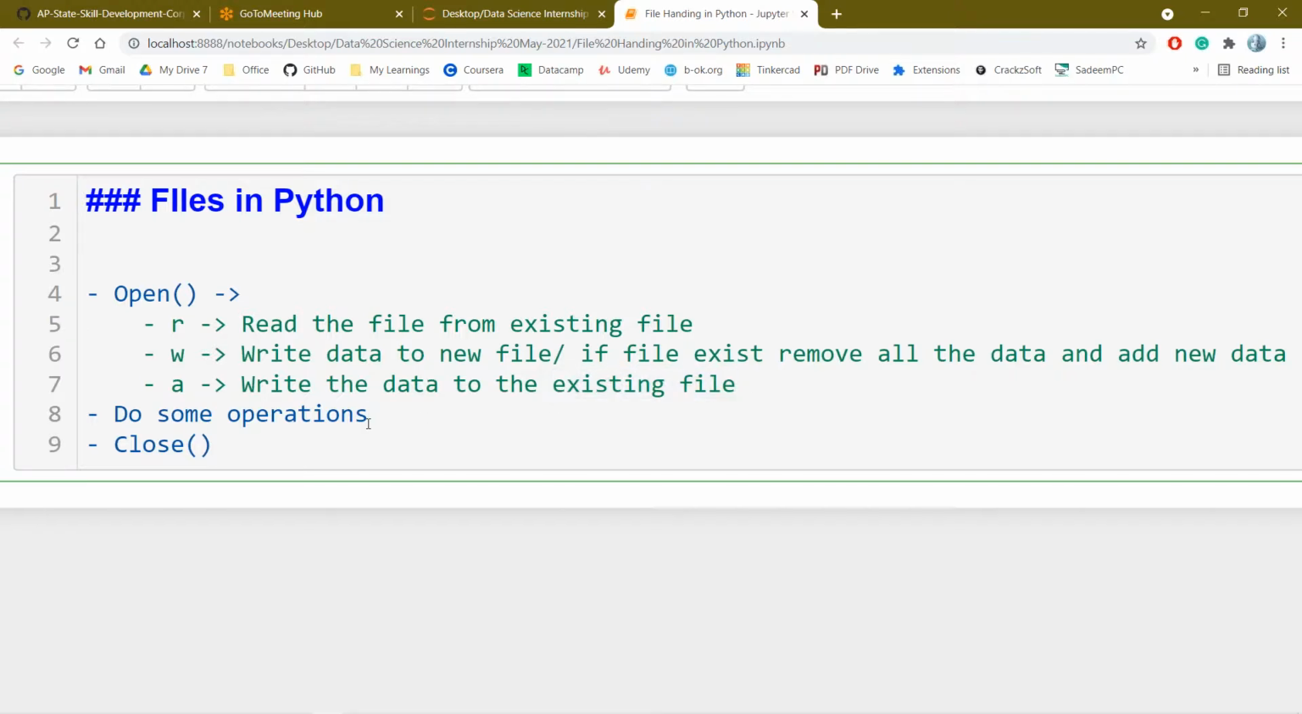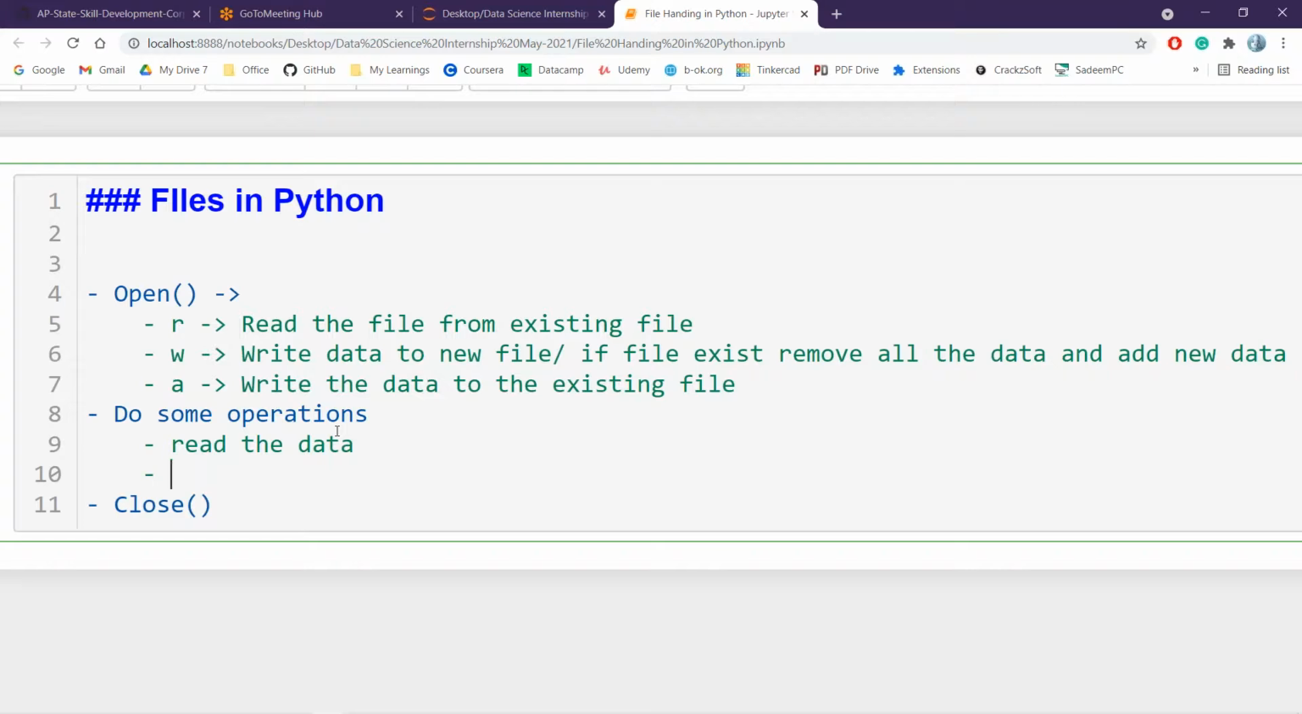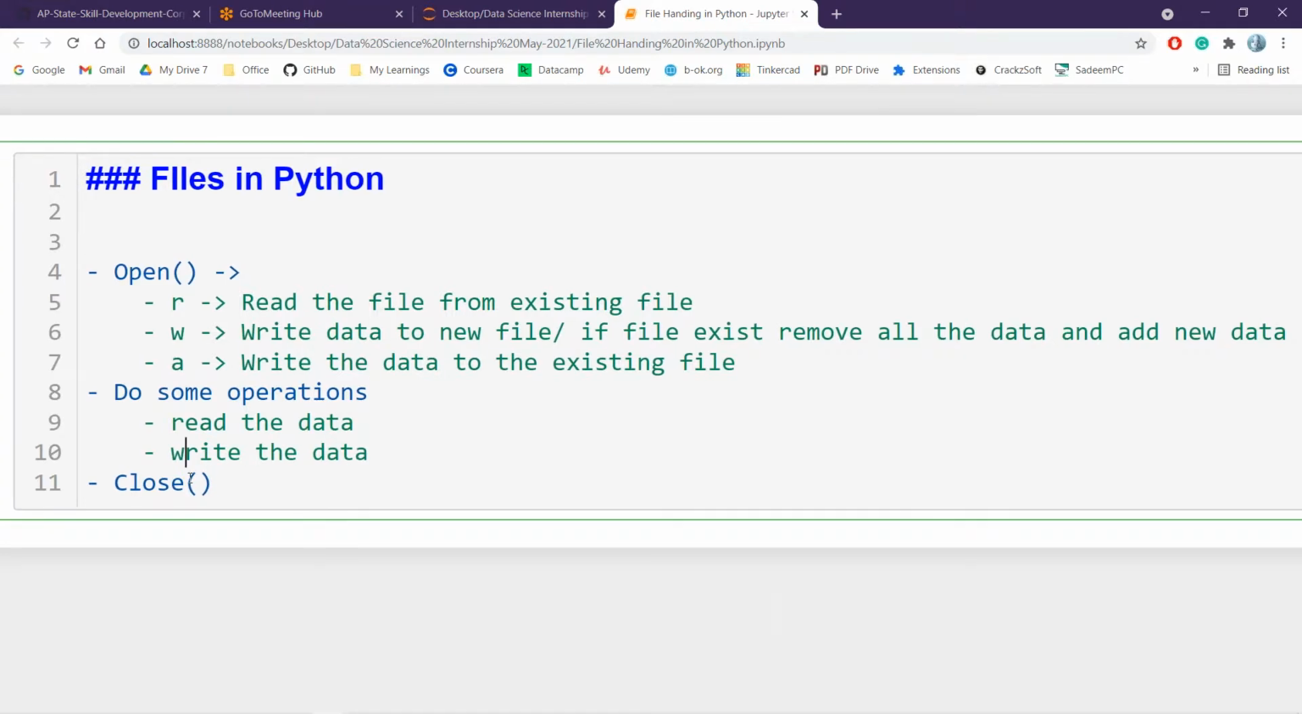Next thing is the operations, which depend on the mode in which you have opened a file. So if you opened a file in read mode, you will be reading the data. These are the operations. The next is writing the data, which can be from the input or from a file, from any place. So these are the two operations we will be performing while working on files.